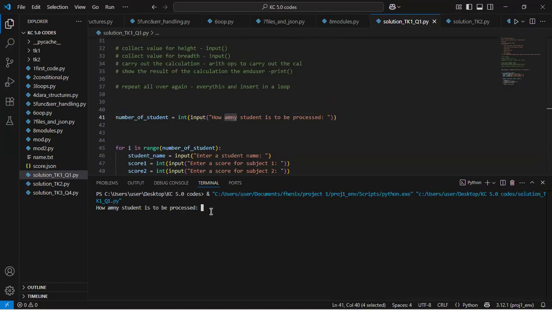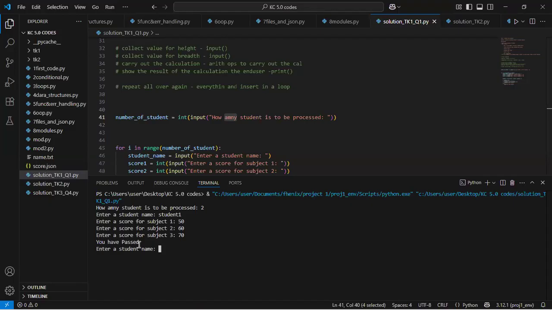So here I will say 2, and then enter student name, student 1, and then the score for subject 1, let's say 50, and 60 for subject 2, and then 70 for subject 3.